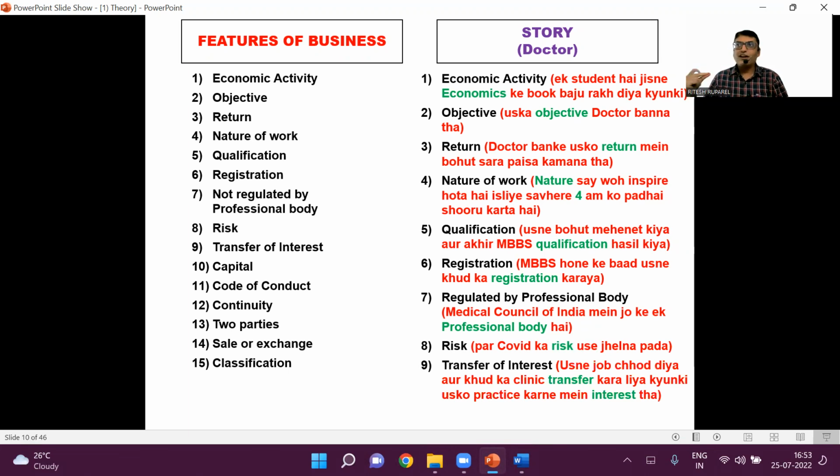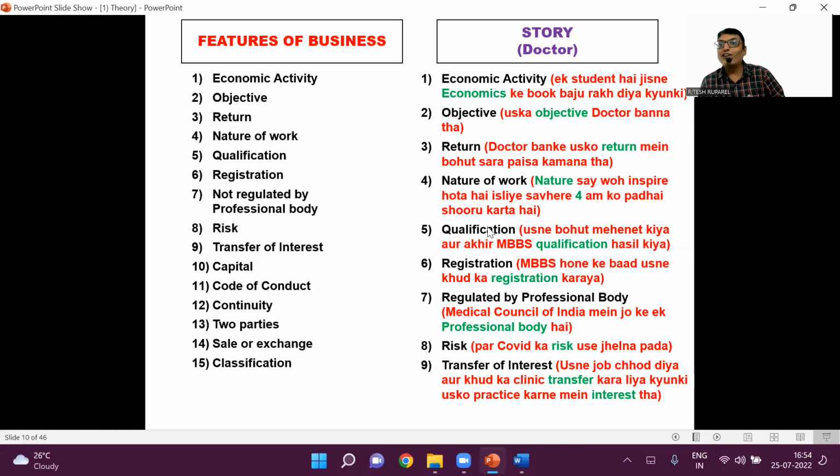Let us start again. A boy or a girl put aside his economics books. Point number one, economic activity, because his objective was to become a doctor. Point number 3, why? Because he wanted to earn high rate of return. Point number 4, he started to get up as per the law of nature, nature of work. Finally attained the qualification of a doctor. Then he went for registration to the Medical Council of India, a recognized national body. But here, why is it not regulated?